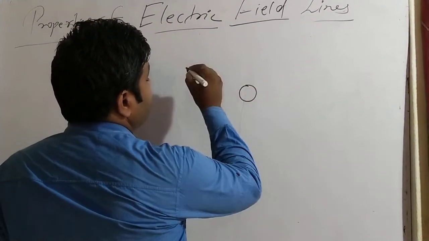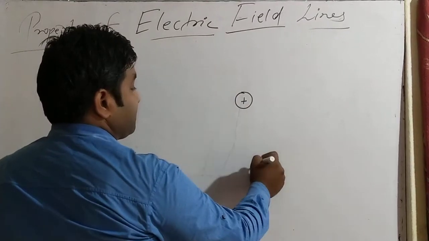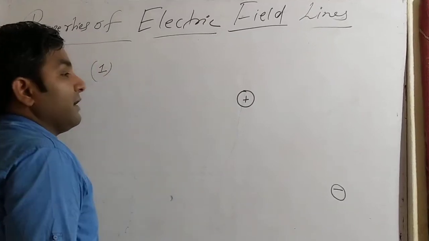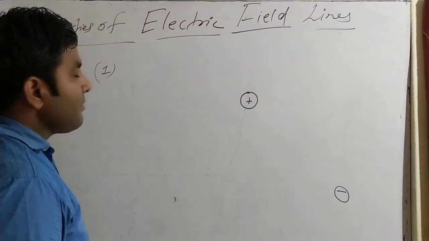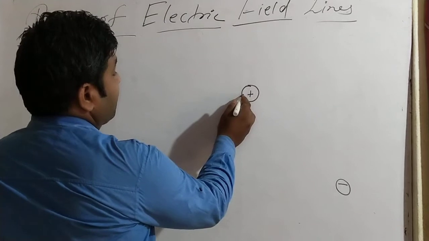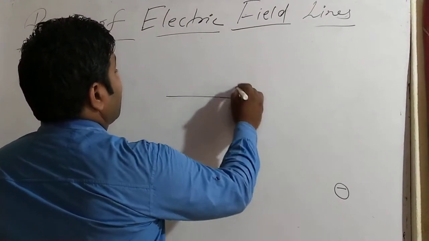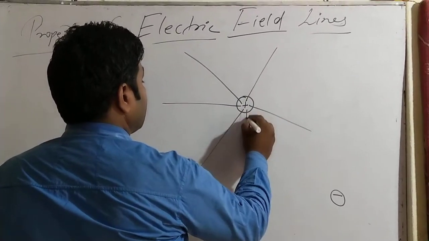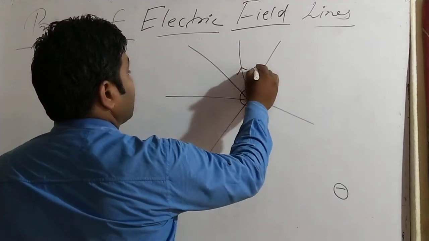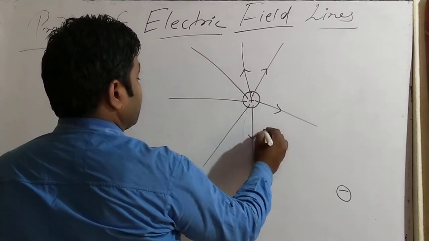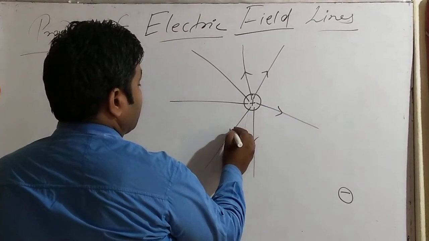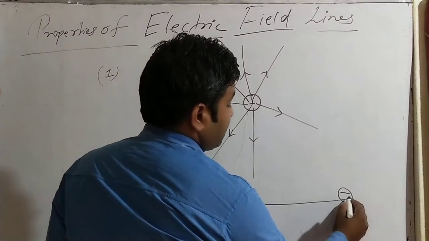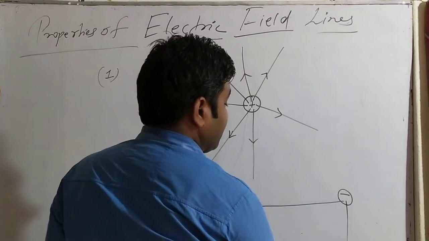It means if there is a single positive charge and a single negative charge, the lines are continuous. In the case of a positive charge, electric field lines move outwards, but in the case of a negative charge, electric field lines move inwards.